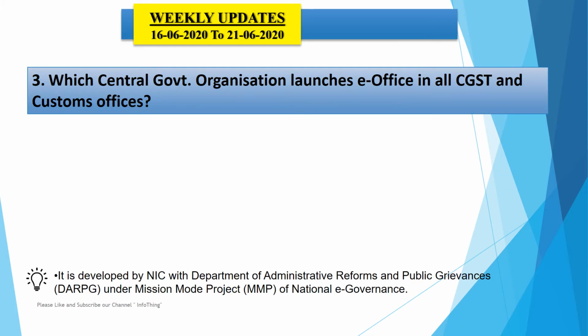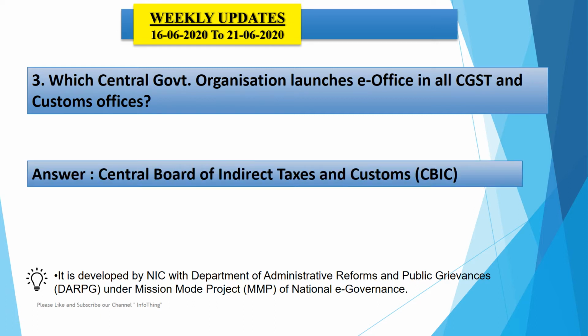Now third question says, which central government organization launched e-office in all CGST and customs offices? So here the answer is Central Board of Indirect Taxes and Customs, CBIC. CBIC has launched this e-office application in 500 CGST and customs offices across India, that too remotely.